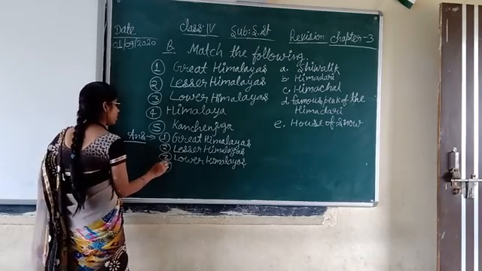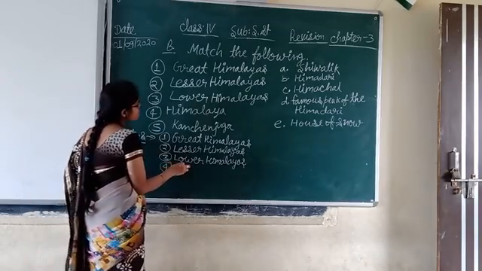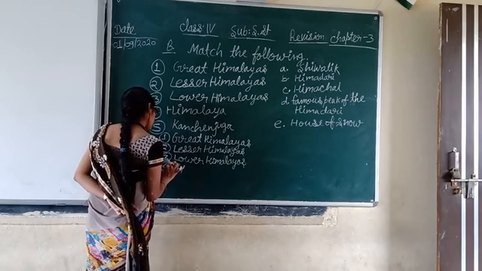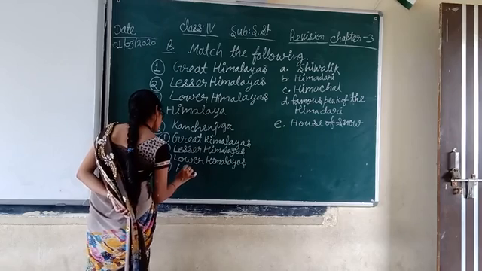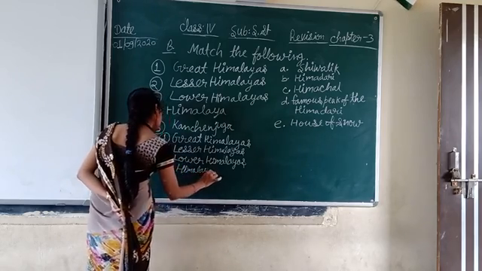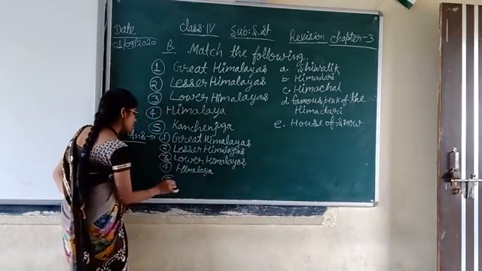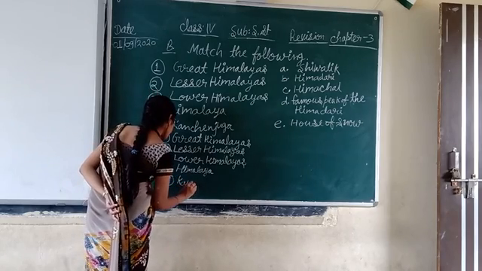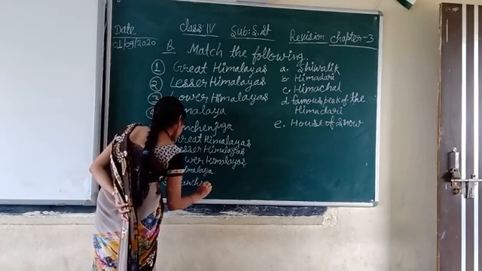Then fourth one is Himalaya. And the last one, fifth one is Kanchenjunga.